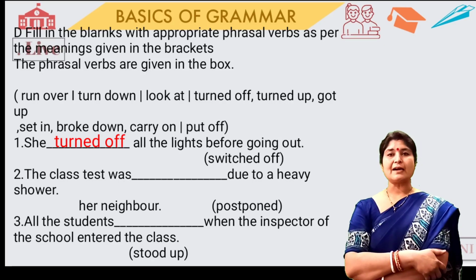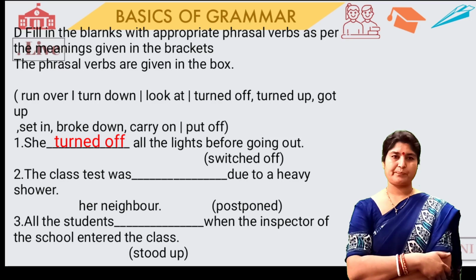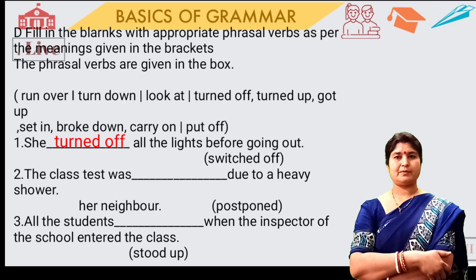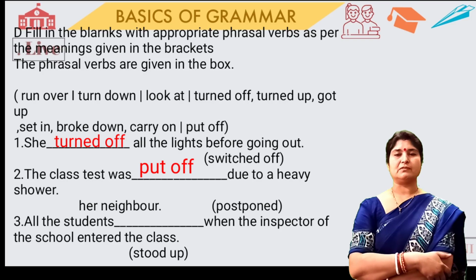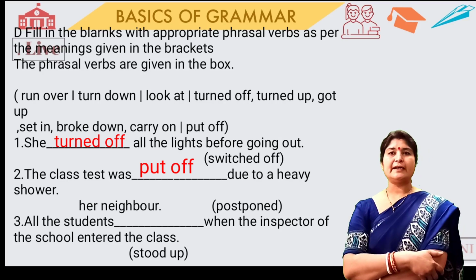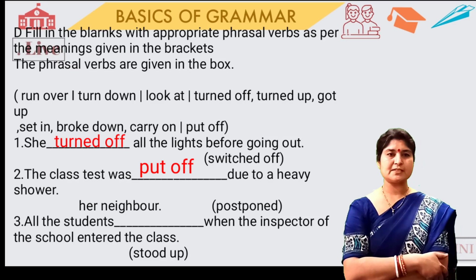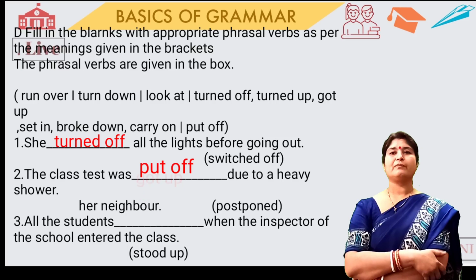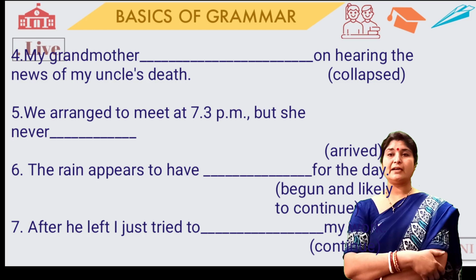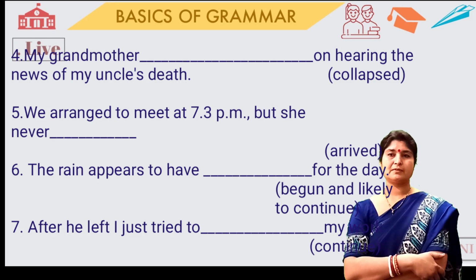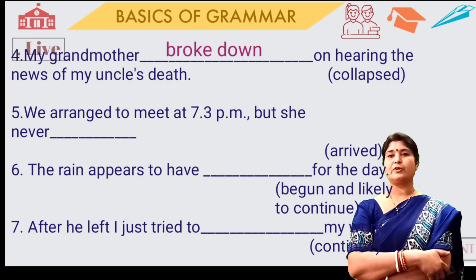Very good. The class test was dash due to a heavy storm. Postponed given. The answer is put off. The class test was put off due to a heavy storm. All the students dash when the inspector of the school entered the class. All the students got up. Got up. Very good. My grandmother, on hearing the news of my uncle's death, collapsed given. My grandmother broke down. Good.